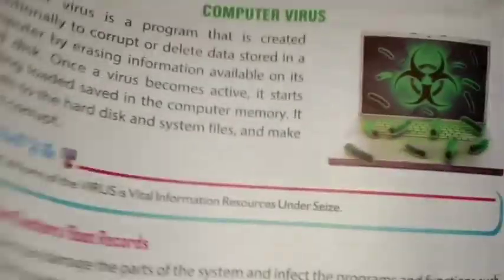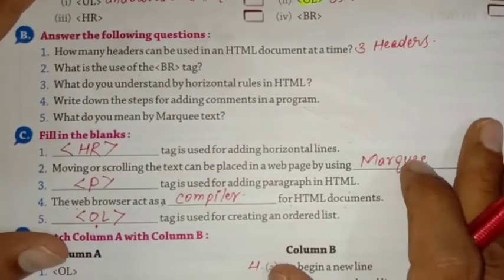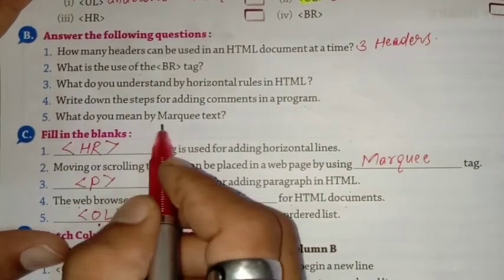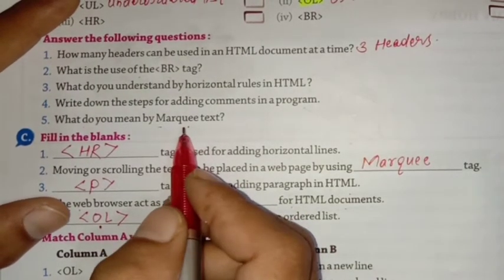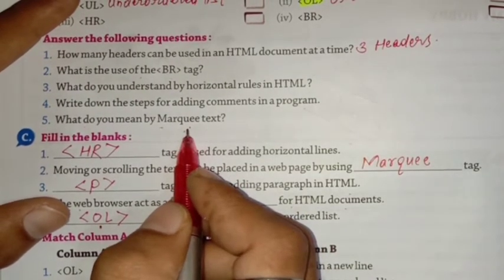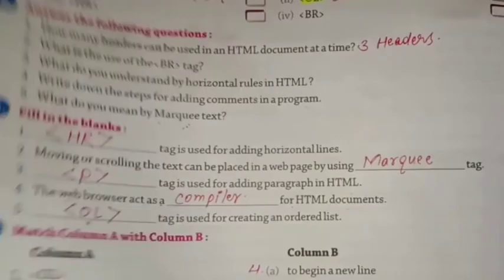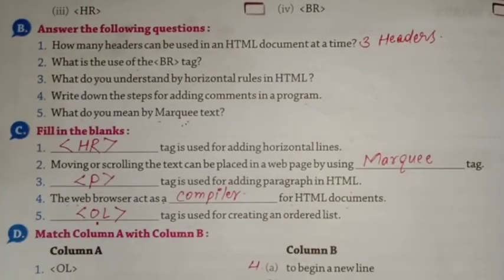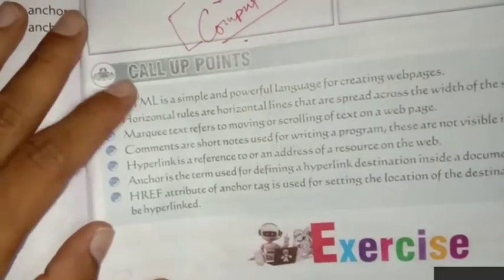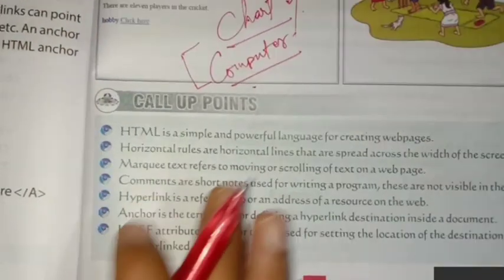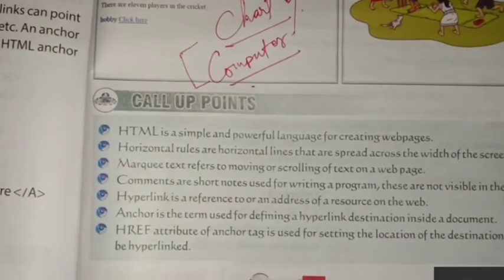And the fifth one. What is the question? What do you mean by marquee text? It's not marquee, marquee. We can get this answer from the call up points, but this is not the definition.